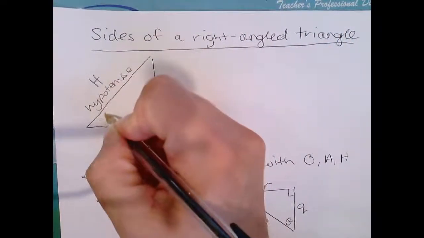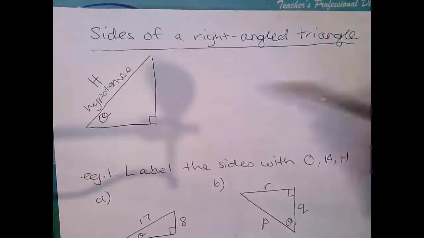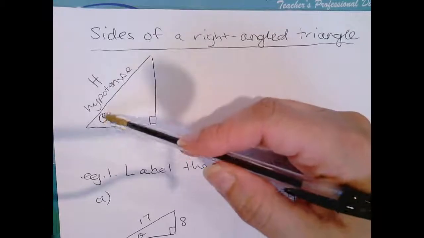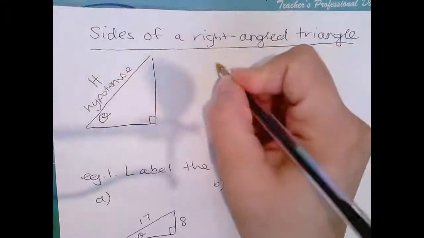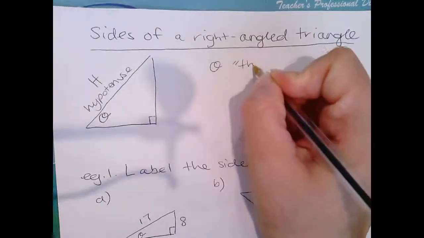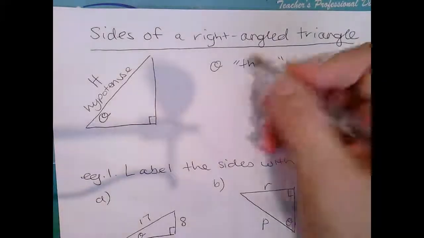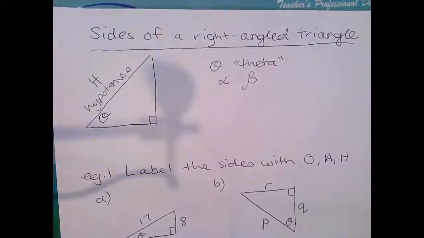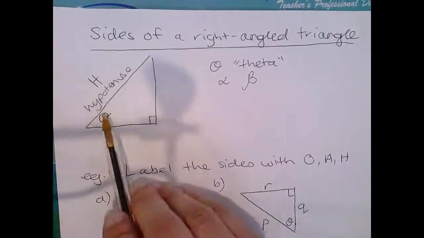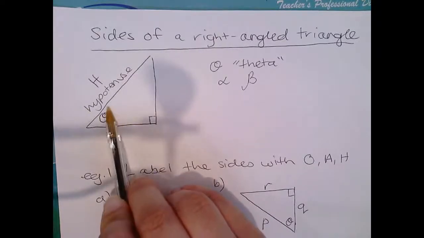So if we have an angle here, we typically call that angle, or I could have labelled that one, but let's start with one down here. That little symbol that I've just drawn is theta. It's a Greek letter, pronounced theta. Other Greek letters that we use for angles, sometimes we use alpha, we could use beta, and so forth. So if I have an angle here, I don't know what that is at the moment. I would need to use a protractor to measure that.